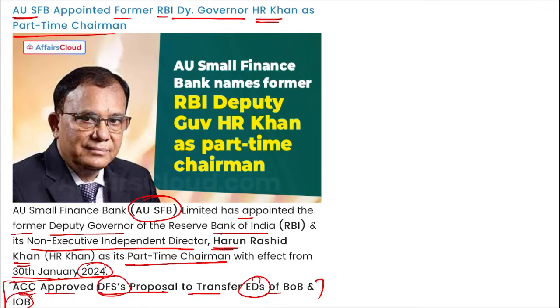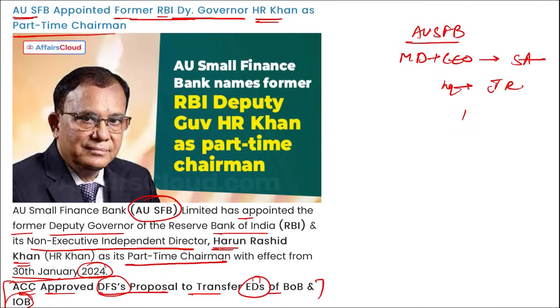First thing, remember, AU Small Finance Bank appointed former RBI Deputy Governor HR Khan as their part-time chairman, and the ACC has approved two proposals made by the Department of Financial Services concerning the transfer of executive directors of Bank of Baroda and Indian Overseas Bank. Then if we talk about AU Small Finance Bank, who is the managing director and chief executive officer? Sanjay Agrawal. Where is the headquarters? It is in Jaipur, Rajasthan, and it was in 1996 that this was established.